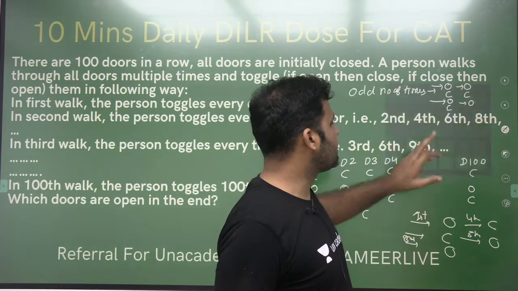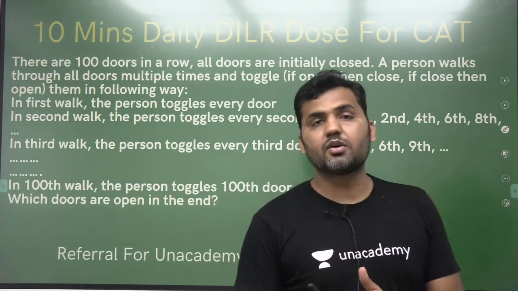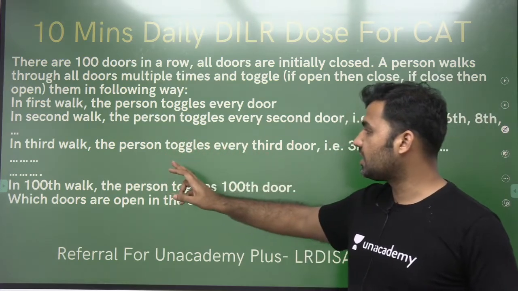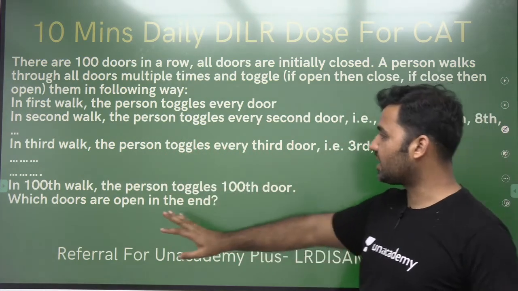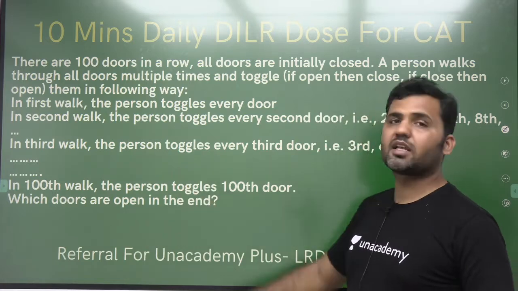Now, all you have to see is in how many doors this person will be visiting an odd number of times, because at the end I'm supposed to tell the doors that are open.